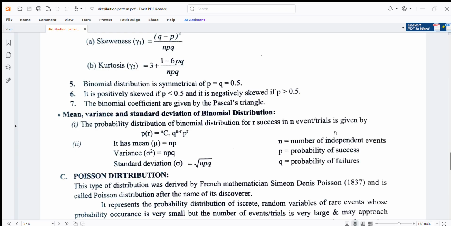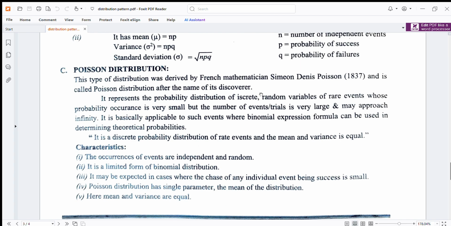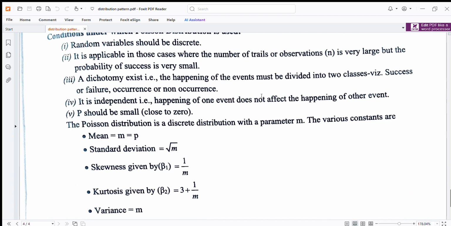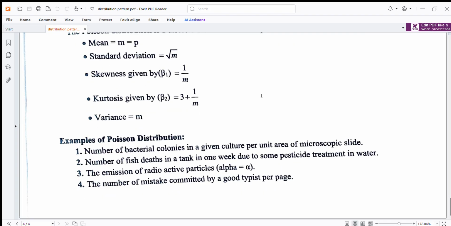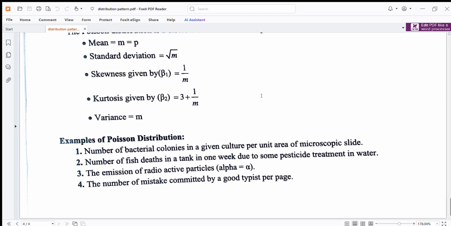Binomial distribution can be calculated with Pascal's triangle. P(r) is equal to nCr q to the power n minus r p to the power r. It has mean mu is equal to np, variance sigma square npq, standard deviation is equal to root npq. For Poisson, the same questions: mean m, standard deviation root m, skewness beta 1 is 1 upon m, kurtosis beta 2 is 3 plus 1 upon m, variance m.